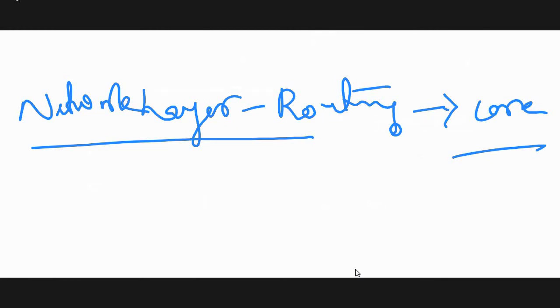Now the network layer deals with the functionality of routing. It is considered a core functionality of the network layer. Please note down, the next layer is 3. Layer 3, network layer. What is a network? An interconnected collection of autonomous computers. So the first functionality of the network layer is the routing process.